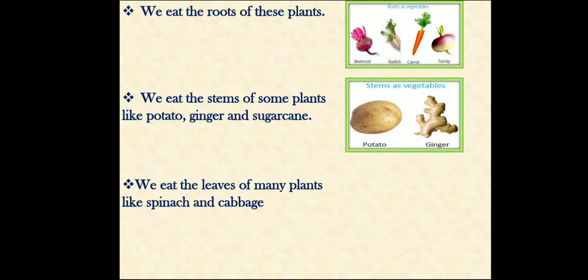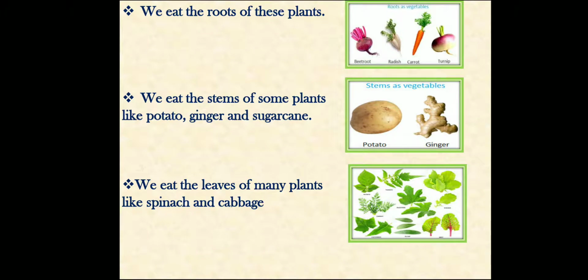We eat the leaves of many plants like spinach and cabbage. Spinach and cabbage are the leaves of the plant that we also eat. That means root, stem and leaves are the plant's parts that we eat.